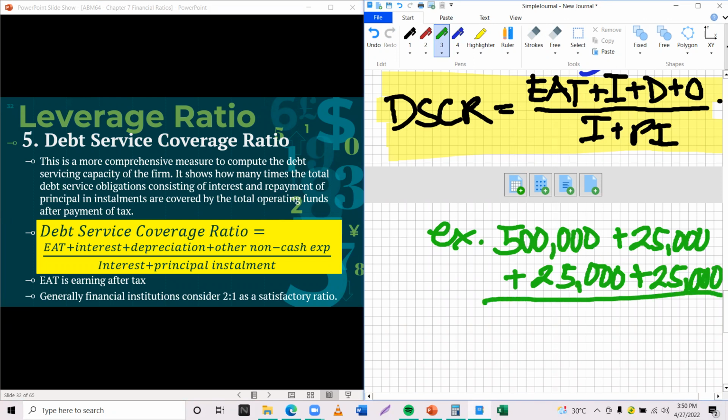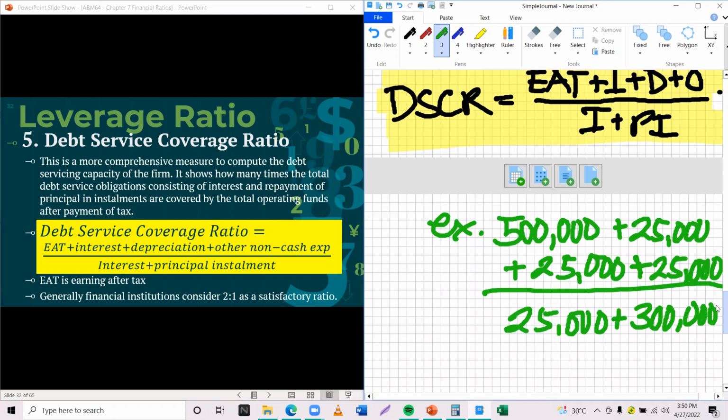So as you can see, ganina, interest is 25,000, so we'll put 25,000 here. And let's assume you have a principal installment of 300,000 sa imong principal nga amount or sa service.